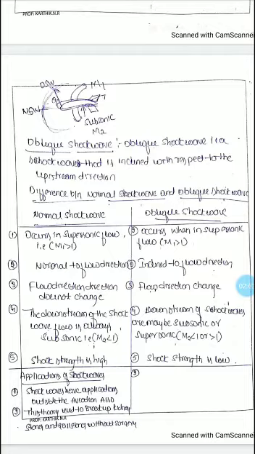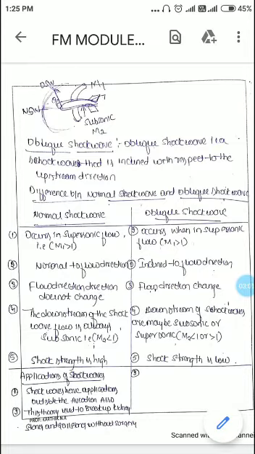Then the downstream: in the case of a normal shock wave, the downstream flow is always subsonic. That can be observed with the help of the diagram again, where M2 is less than 1. In the case of an oblique shock wave, the downstream flow may be subsonic or supersonic. It may be less than 1 or greater than 1. Then come to the strength. The strength of a normal shock wave is high. In the case of oblique shock waves, the strength is less.